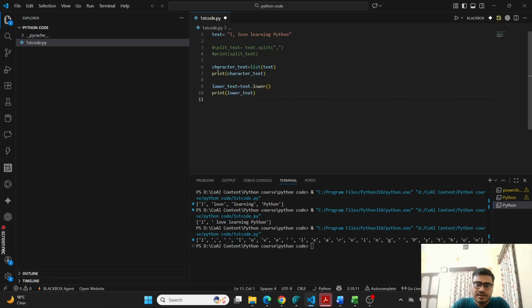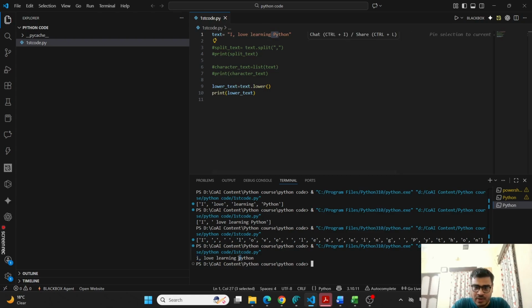Now if I try to print so that I can see what happened here, I am putting comments here as well. See, this capital letter has become small. Others were already small. I think P was capital, so it has become small now.